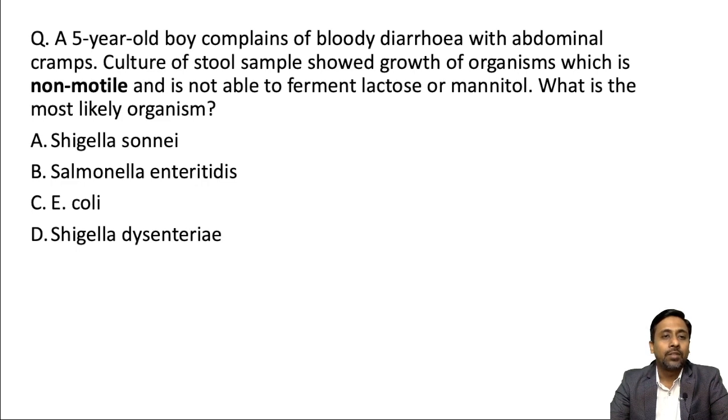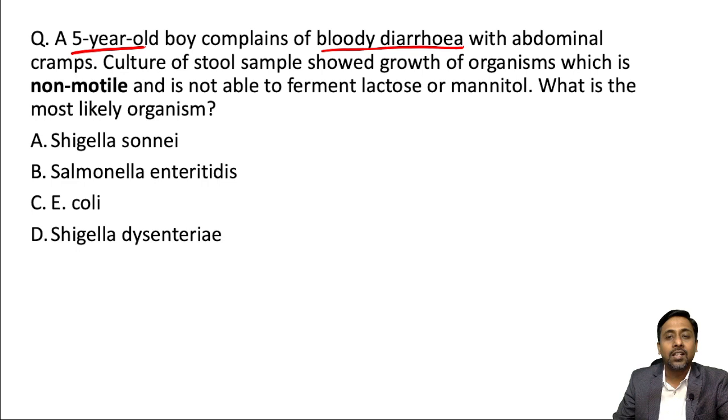The MCQ is about a 5-year-old boy who complains of bloody diarrhea with abdominal cramps. Culture of stool sample showed growth of an organism which is non-motile and is not able to ferment lactose or mannitol. So what is the most likely organism? The information given in the question is that it is a case of childhood dysentery, and the organism which was grown was non-motile, non-lactose fermenter and non-mannitol fermenter.